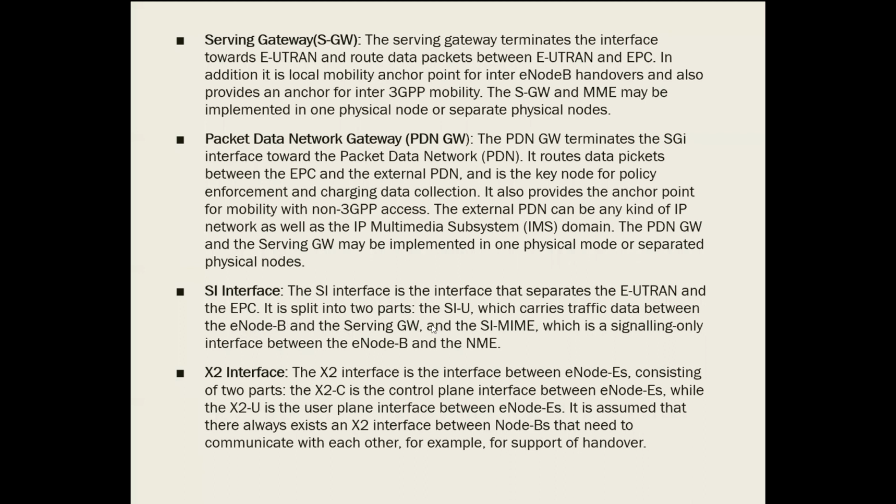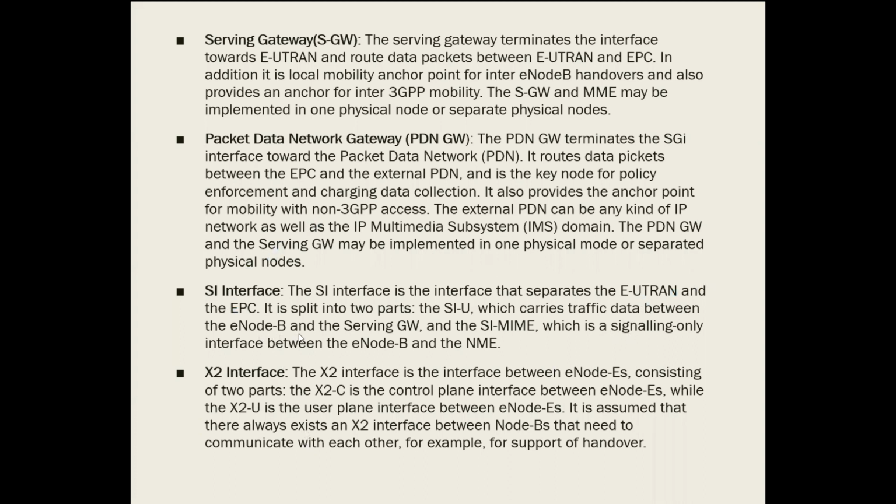It is split into two parts, S1-U and S1-MME. S1-U carries the traffic data between the eNode and the serving gateway, and S1-MME is the signaling-only interface between the eNode and the MME.